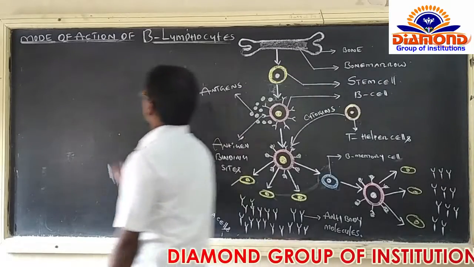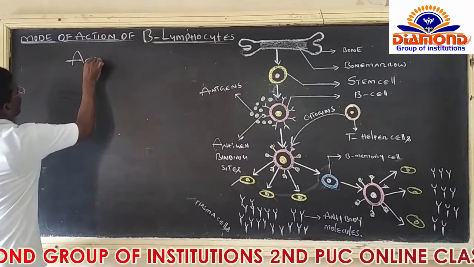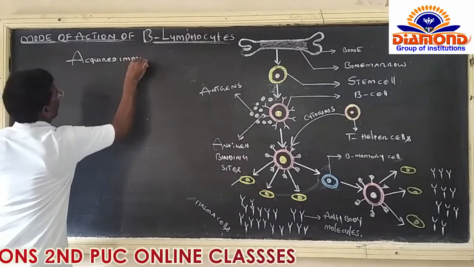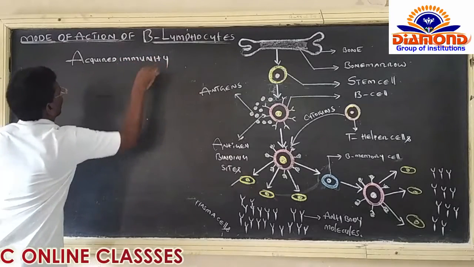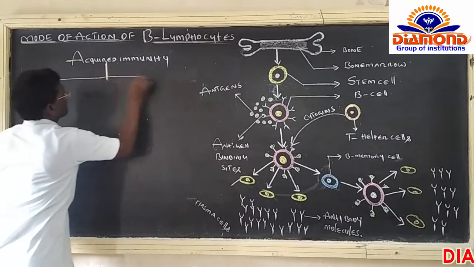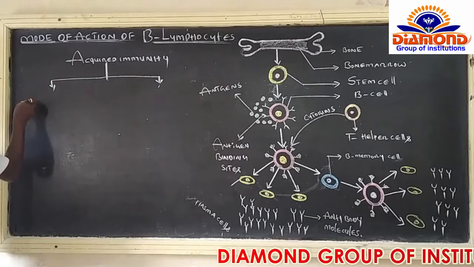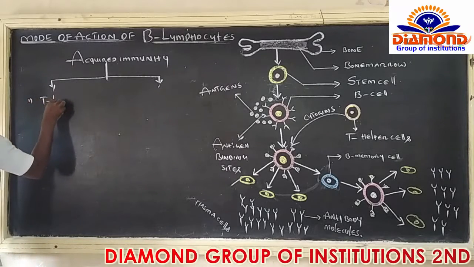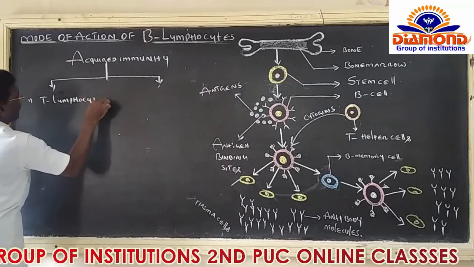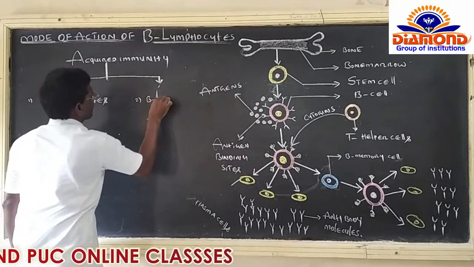Have a look here. Acquired immunity can be maintained by two important cells. Number one is T lymphocytes. Number two, on this side, is B lymphocytes.